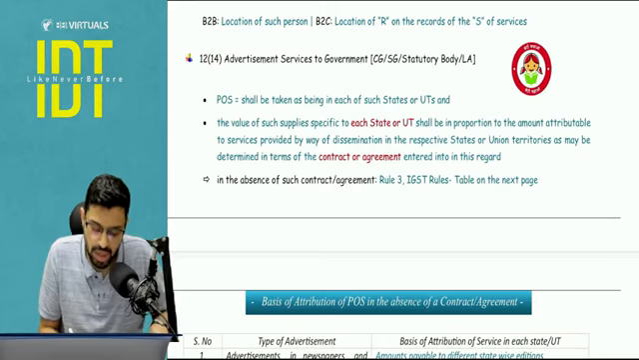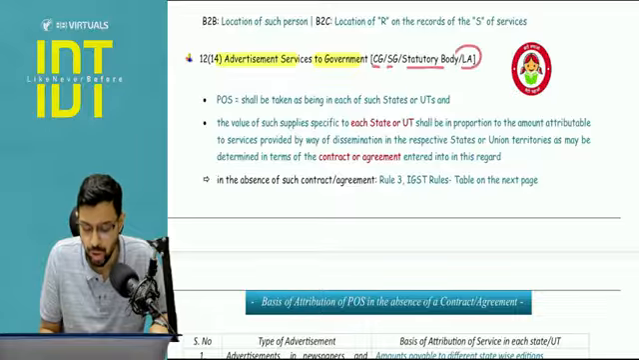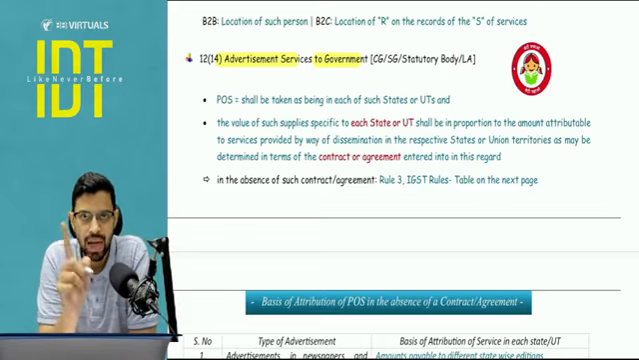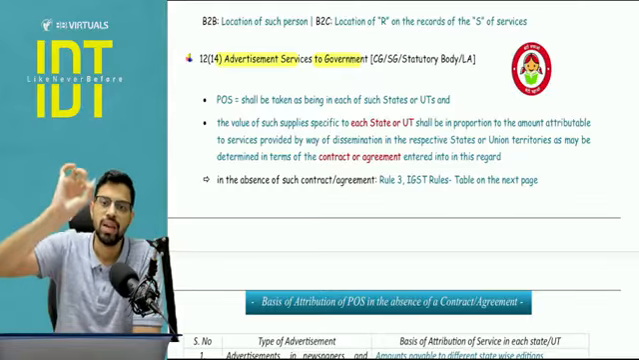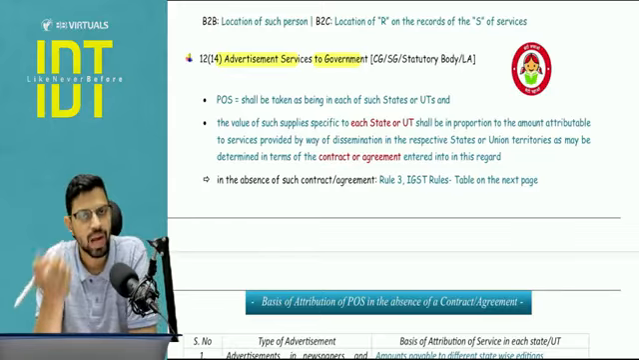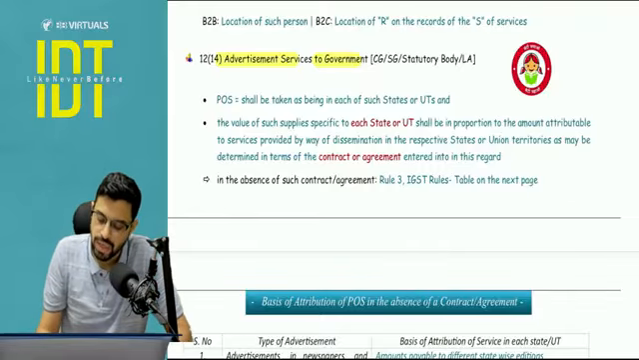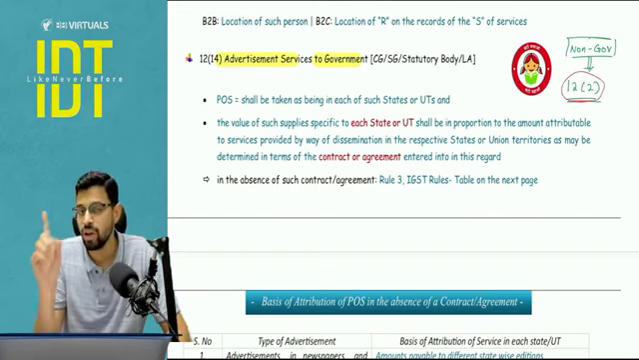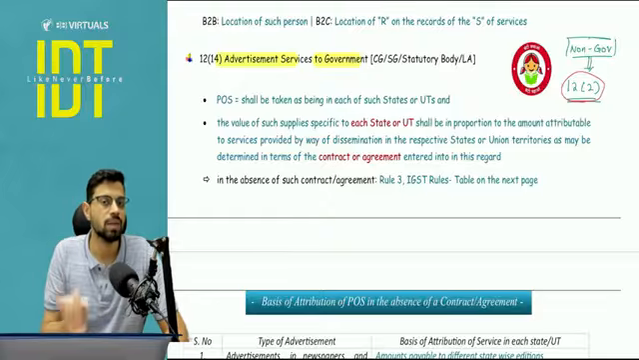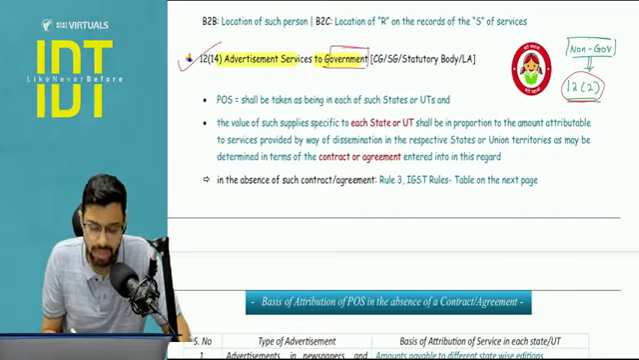Section 12 subsection 14 is a very important one, that is advertisement services to government. And when I say government, central, state, statutory body or local authority. Point to be noted, everyone: Delhi Development Authority is not a local authority, recently clarified, can be tested in the exam. Now pay attention. If any advertisement services are given to the government, that will be classified under 12-14. But if any advertisement services are given to non-government, then the place of supply is determined as per section number 12 subsection 2. Is this clear? This is very important. The place of supply will be as per 12.2 if the recipient is non-government, but if the recipient is government, then you are going to apply section number 12 subsection 14.